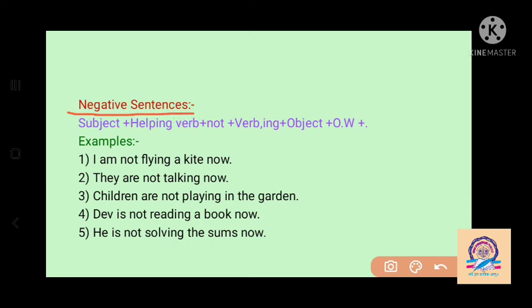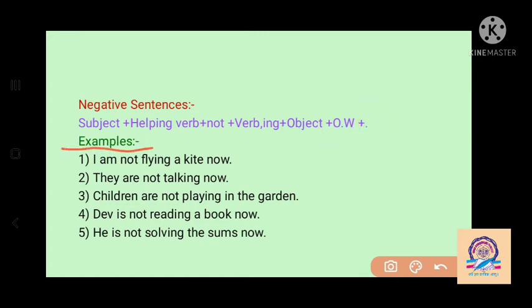At that time, what do we have to do here? So the subject comes first, then the helping verb. Now we have to add not for making the negative sentence here. Then verb ing, object, other words, and last we have to put a full stop here.